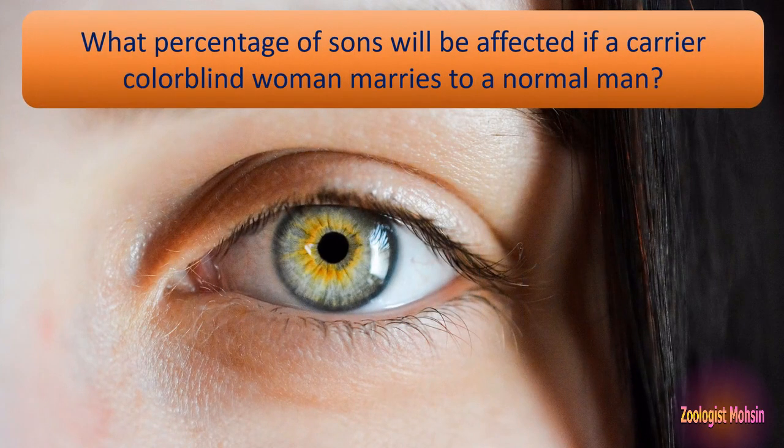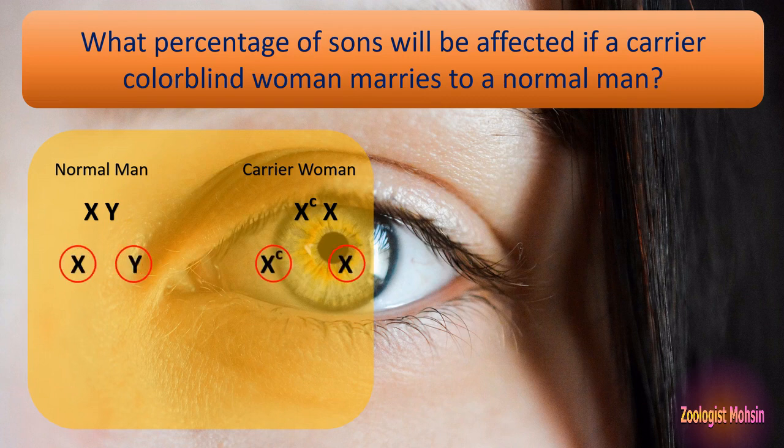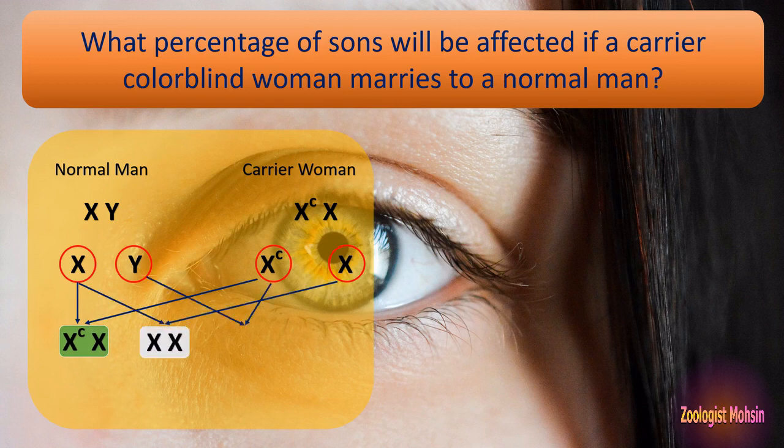Let's solve this mystery. What percentage of sons will be affected if a carrier colorblind woman marries a normal man? We shall solve this using the cross. Here is the genotype of the normal man XY and a carrier woman XCX, as is required for the question. Then gametes are formed: Y and X from the man, XC and X from the woman, and there is equal probability of fertilization between each male and female gamete, and the probability after combination is as below.